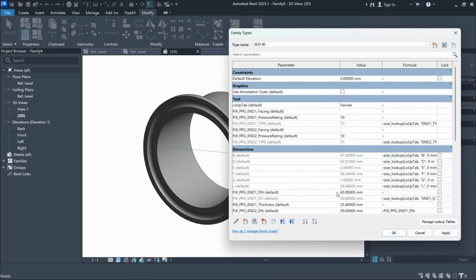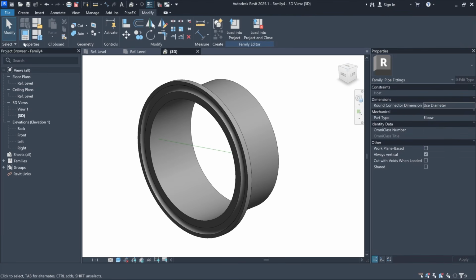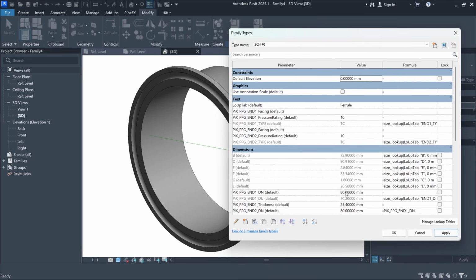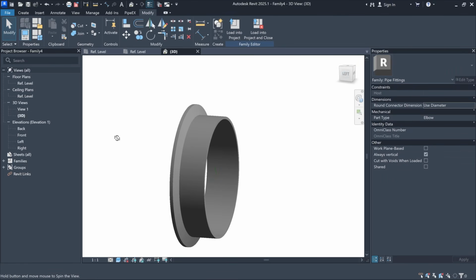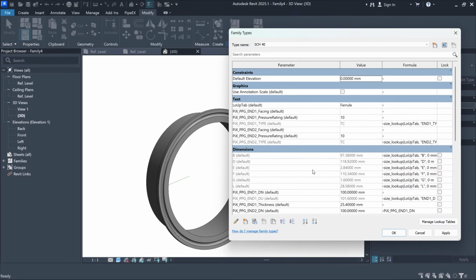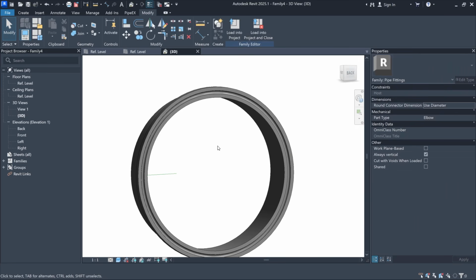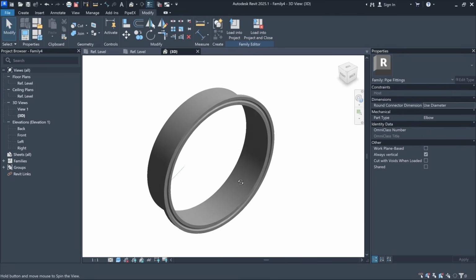Let's try bigger sizes, something like 65 millimeters. And yes, it is working. What else do we have? 80 millimeters. 100 millimeters. And the biggest possible value, if I'm not mistaken, is 150 millimeters. Okay, it looks a bit different, but yes, actually the geometry is working the way it should be working.